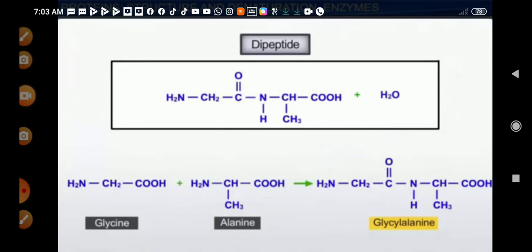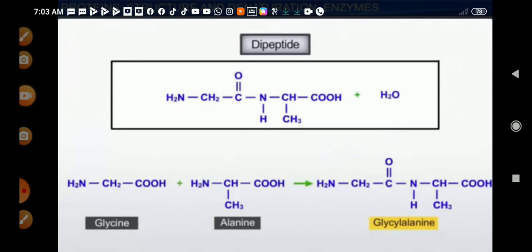So let us take an example. Glycine and alanine are the two amino acids taken here. They undergo a condensation reaction to form a dipeptide which is called glycylalanine. Here the name comes from the words glycine and alanine together, glycylalanine, and here also there is a condensation reaction.